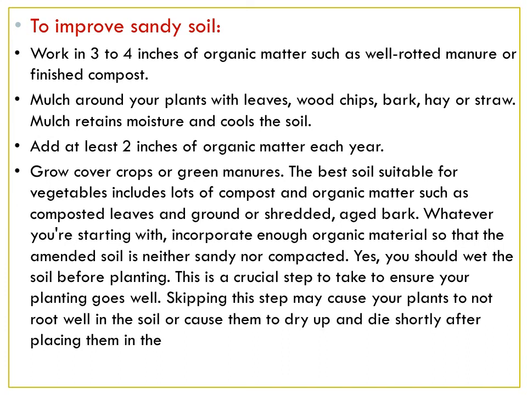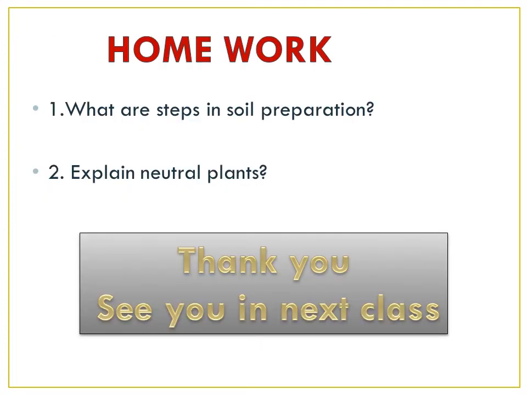This is a crucial step to take to ensure your planting goes well. Skipping this step may cause your plants to not root well in the soil or to dry up and die shortly after being placed in the ground. Dry soil just won't do the job.